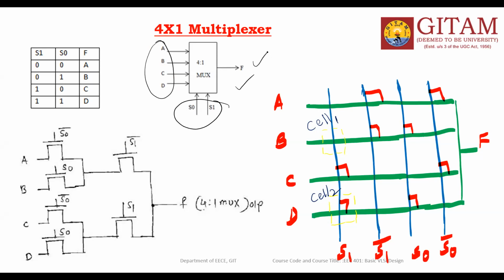As you know, based on the select lines, one of the inputs is selected and passed to the output side. If both are 0, 0, A will be selected at the output. 0, 1 means B is selected. 1, 0 means C is selected. 1, 1 means D is selected and appears at the output.